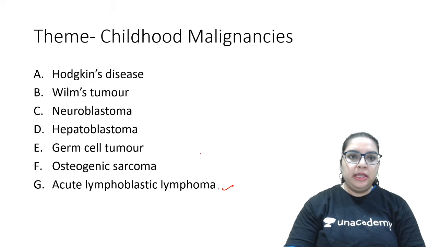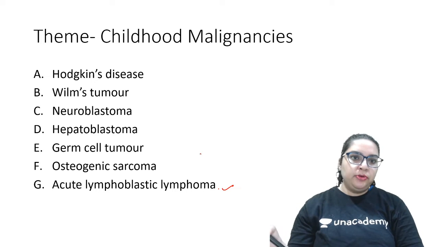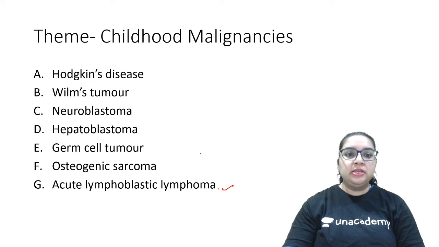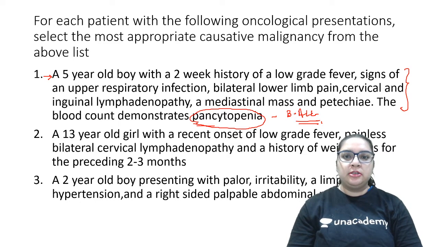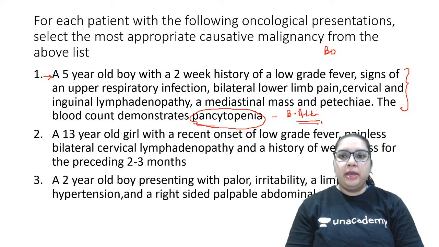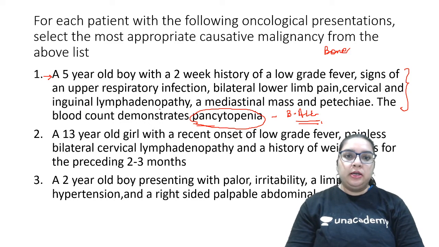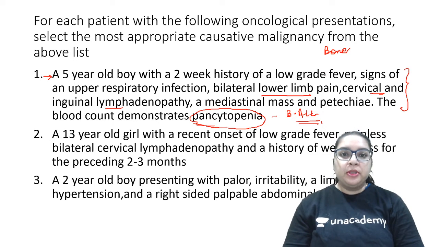The thing is, now look at the list. These are all malignancies. We don't have any options of tuberculosis, no lupus as well. The theme is itself malignancies. So now which malignancy to think about? Here the first thing that strikes us is pancytopenia, meaning it has affected the bone marrow, correct? The bone marrow classically affected is acute lymphoblastic leukemia, yes, with generalized lymphadenopathy. Very good. The lymphadenopathy itself is a very good hint. Bony tenderness is actually one of the presenting symptoms of leukemia, correct?